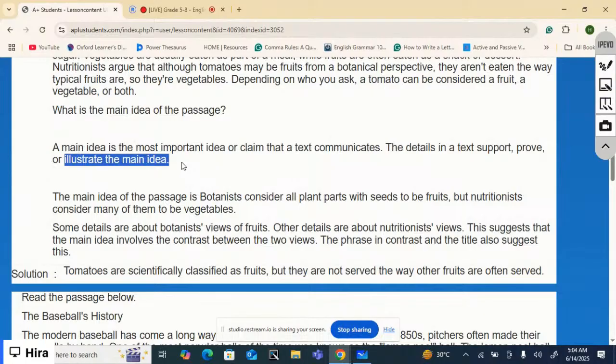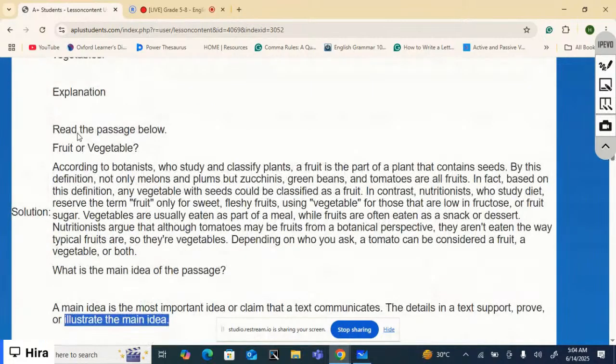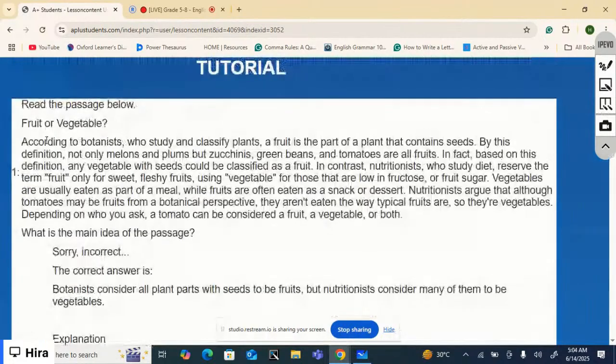Let's read one text here. According to botanists who study and classify plants, a fruit is the part of a plant that contains seeds. By this definition, not only melons and plums, but zucchinis, green beans, and tomatoes are all fruits.